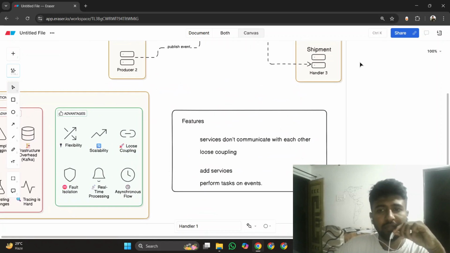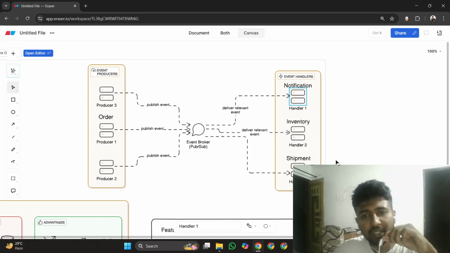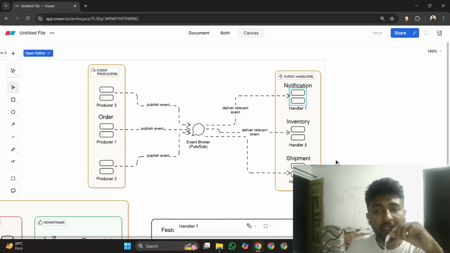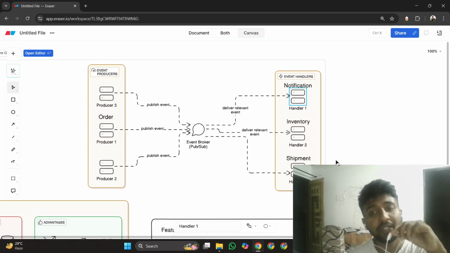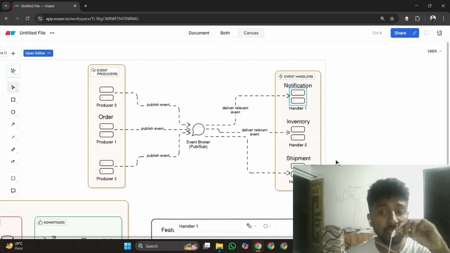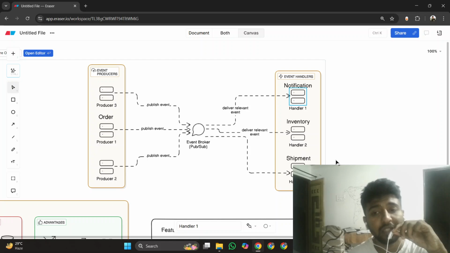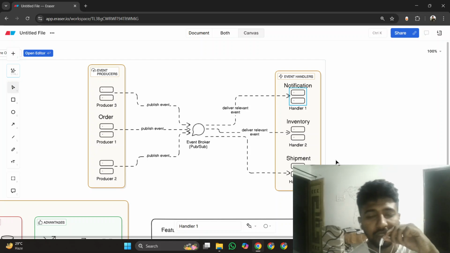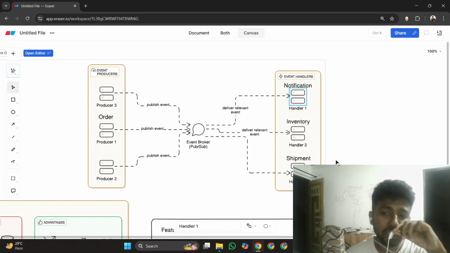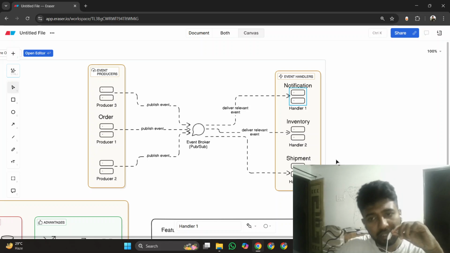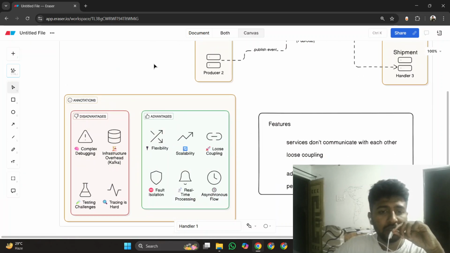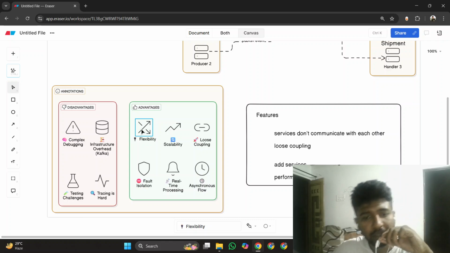Next thing is flexibility, because adding services is easy because these services are not listening to each other. Second thing, these services are independent of each other. Third thing, these services are not communicating with each other. So they are completely independent of each other. They are only reacting to the events that they have subscribed to. So this thing you have to understand. First thing, we have discussed that it is flexible. You can add as many services as you want.